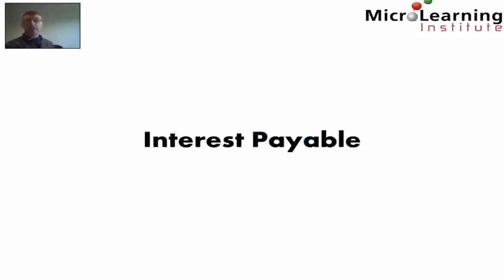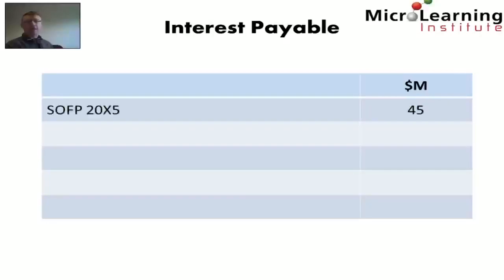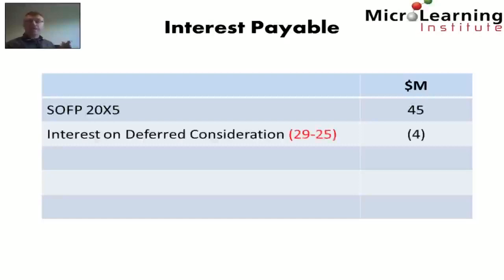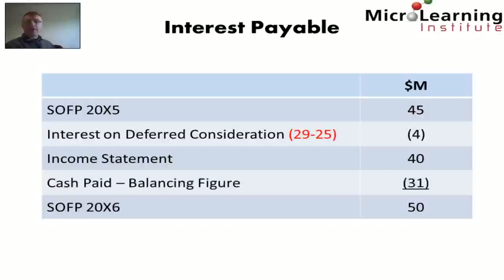Next up, let's look at the interest payable balances. Again, the opening statement of financial position shows us interest payable of $45 million. The deferred consideration on the acquisition of Damp is treated as interest in the income statement, and again we can see from note 1 that this is $4 million. In the income statement itself, we've got interest payable of $40 million and a closing balance on the statement of financial position of 20x6 of $50 million. And again, as a balancing figure, we can conclude that the cash that the Zambezi Group paid in the period in relation to interest was $31 million.